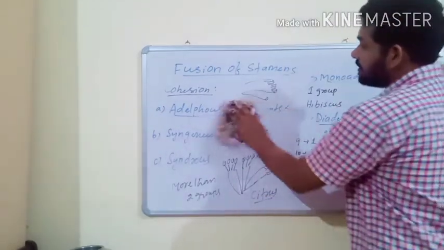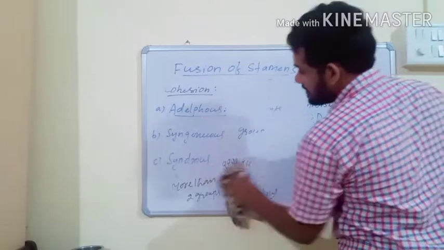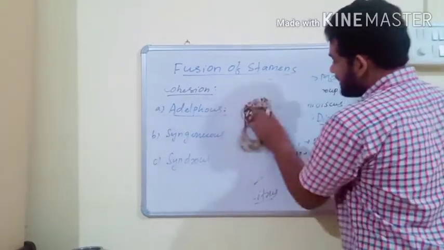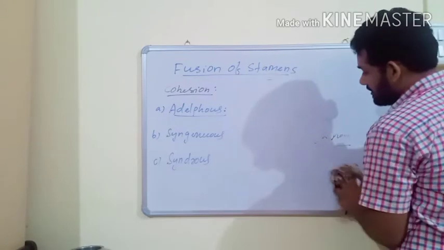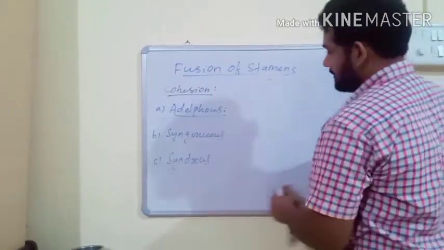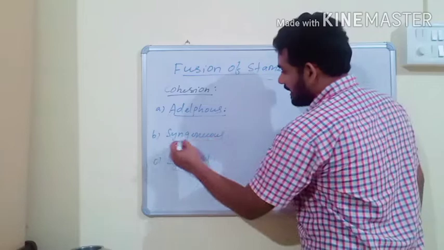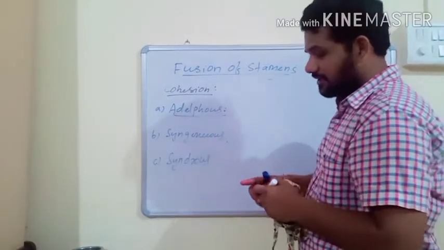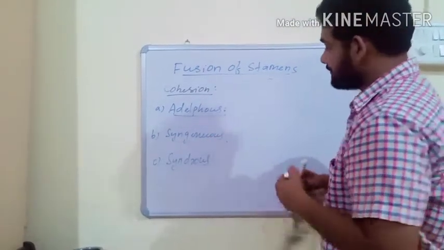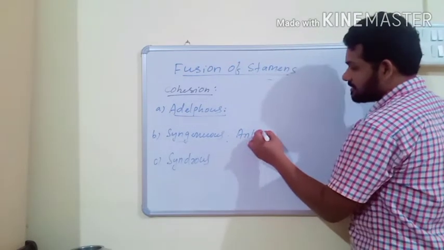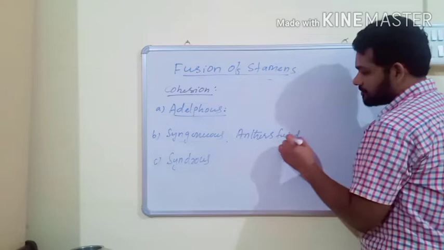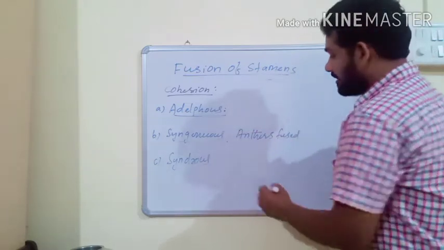And the second condition of cohesion is syngenesious. In syngenesious, it is opposite to adelphous. In adelphous, the filaments are fused and anthers remain free. But in this condition, anthers are fused and filaments remain free. In this condition, anthers of stamens are fused. Anthers fused and filaments remain free.